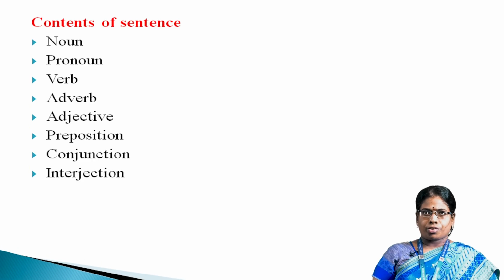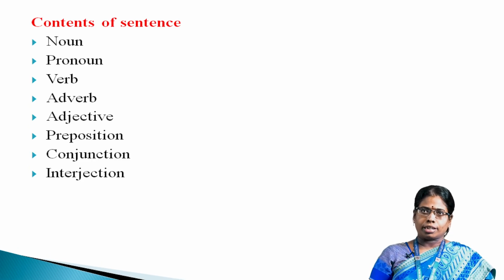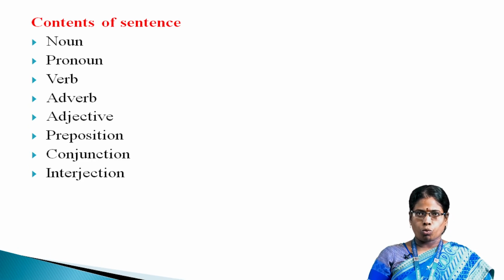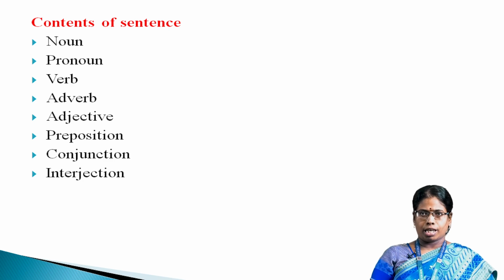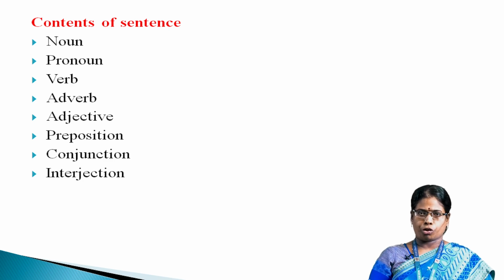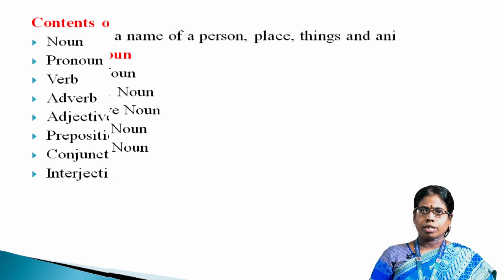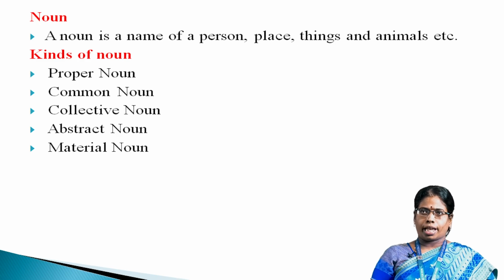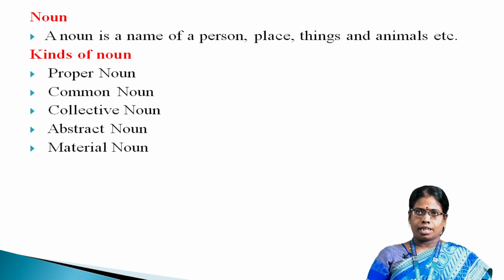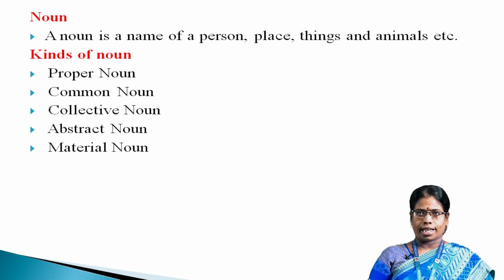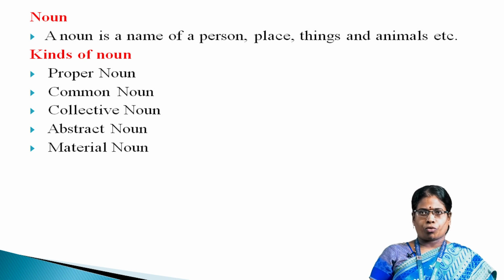We can see the parts of speech in general. That is noun, pronoun, verb, adverb, adjective, preposition, conjunction, and interjection. Noun. A noun is the name of a person, place, things, and animals, etc. There are types of nouns, that is proper noun, common noun, collective noun, abstract noun, and material noun.